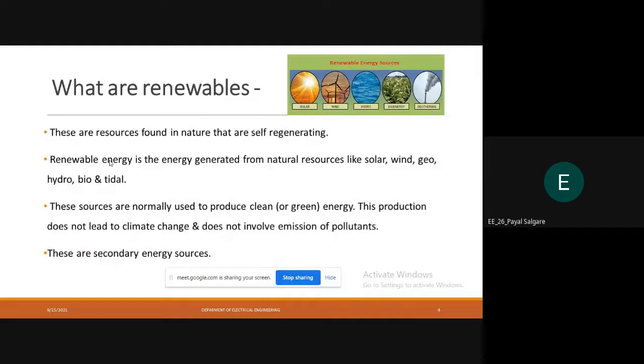Coal. Okay, great. Petrol, natural gas, coal. So whatever the non-renewable energy sources are, they come under the primary energy sources, and renewable energy sources come under the secondary energy sources.